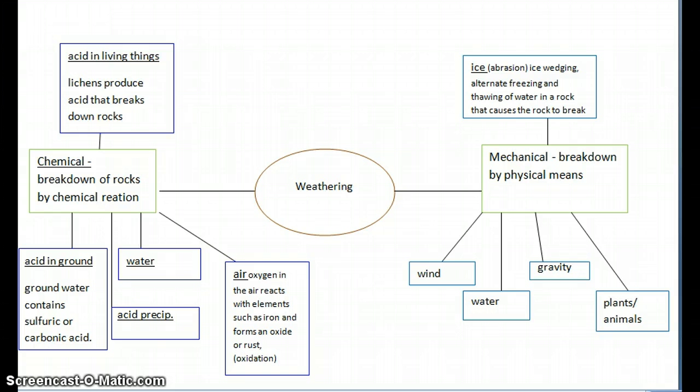Acid in ground. Groundwater contains sulfuric or carbonic acid. Water. Acid precipitation. Air. Oxygen in the air reacts with elements such as iron and forms oxide or rust, called oxidation.